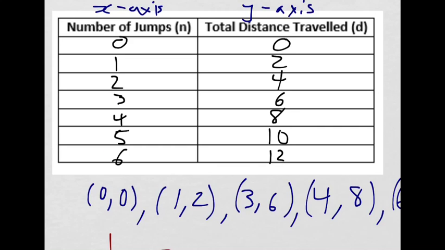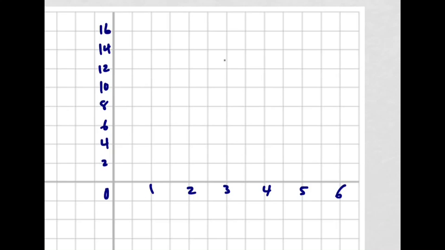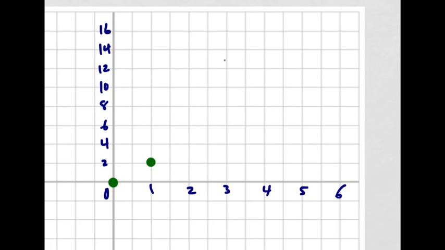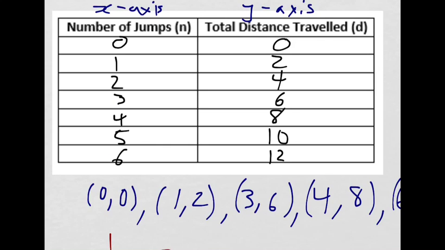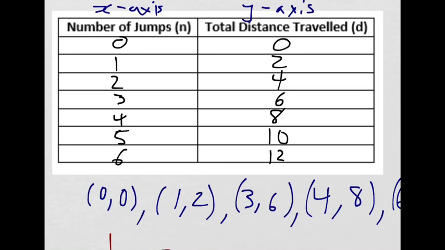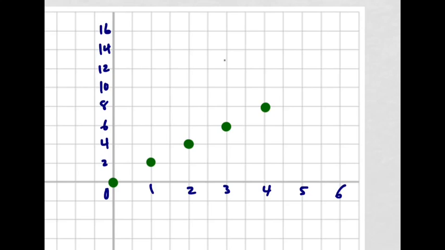All right, so let's graph this. (0, 0) is my first point. What's my next point? (1, 2). So 1 over, 2 up. Good. Next point. (2, 4). Should be pretty obvious. (3, 6). Okay, just put them all on there. And there we go. Good?